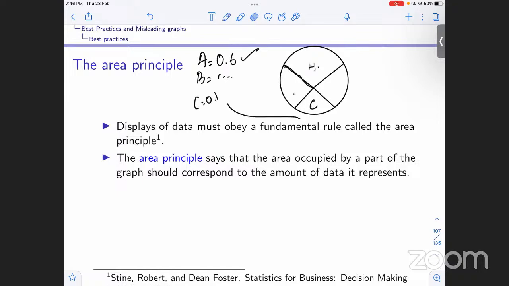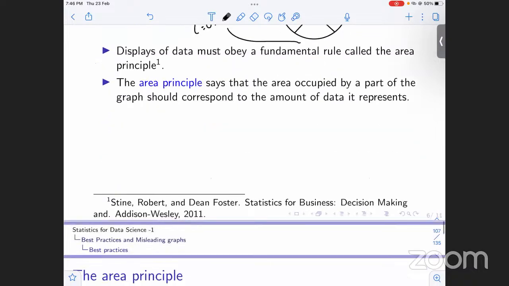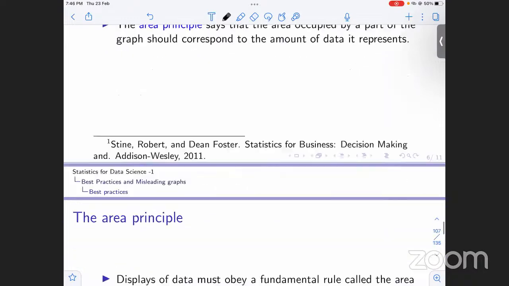It should not be in place of A, and C should not be in place of A, because then it does not correspond to the relative frequencies, the areas that it is corresponding to, right? It does not justify the relative frequencies on these graphs in terms of area occupied, right? So this is basically the area principle. The graphs need to follow this area principle.